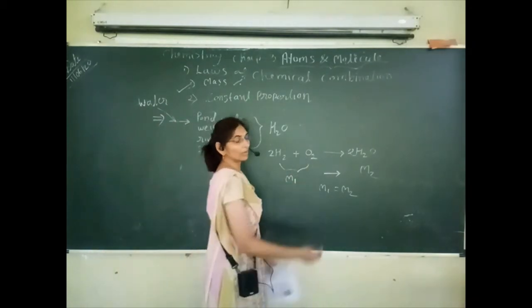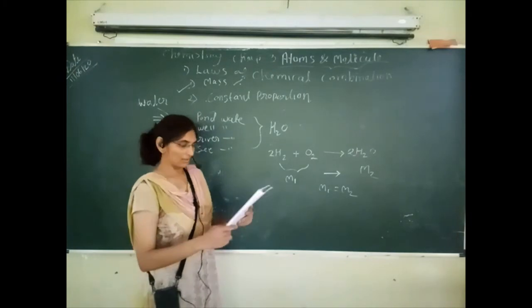Always it is equal. So one activity is given in your textbook.